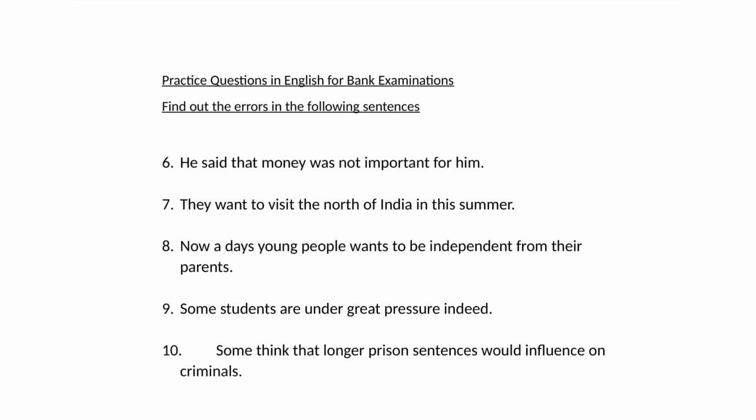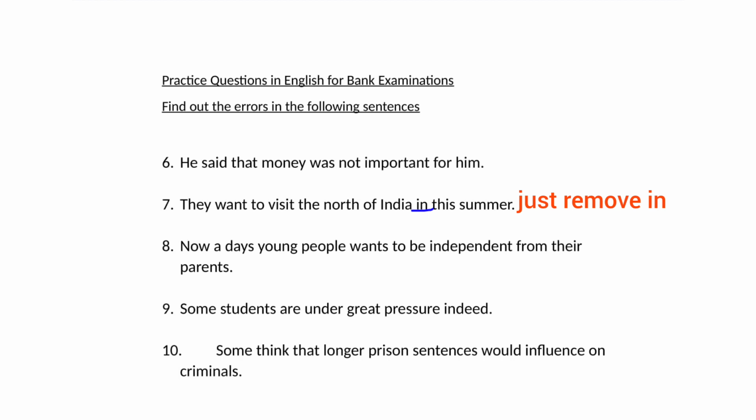Seven. They want to visit the north of India in this summer. The error part is in. Don't use in when you talk about speed, duration in sentences. You can just say this summer, this winter, this week, like that.